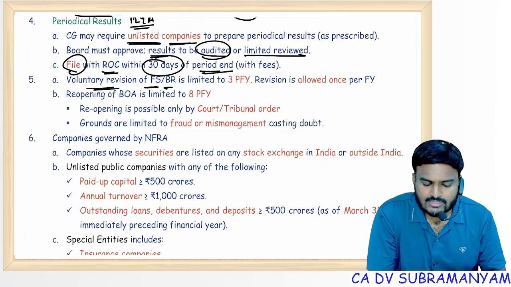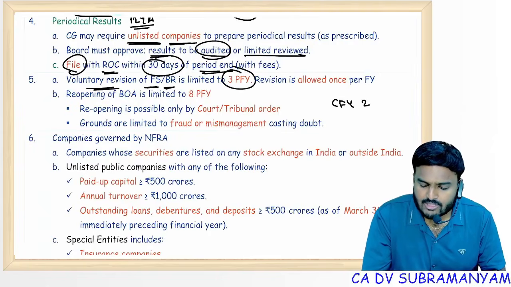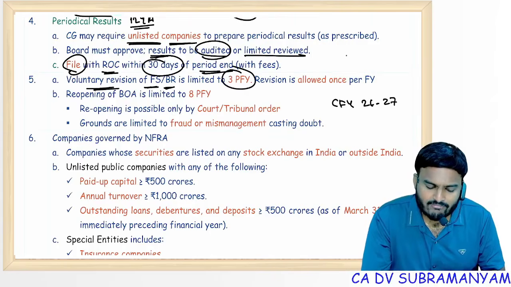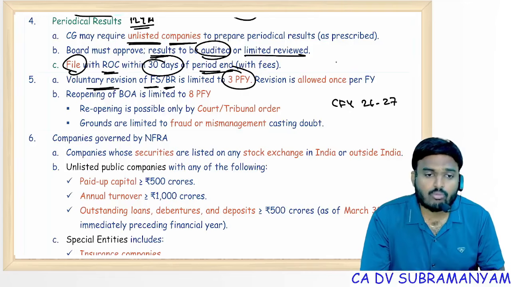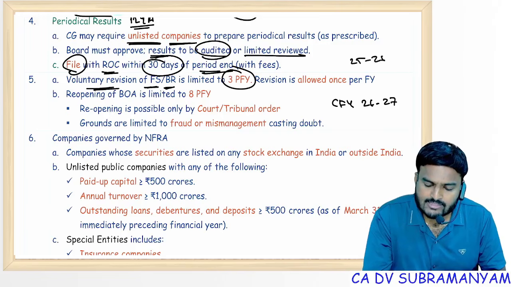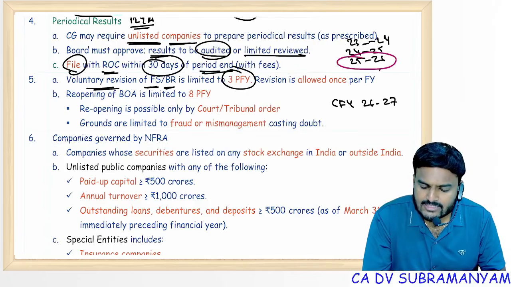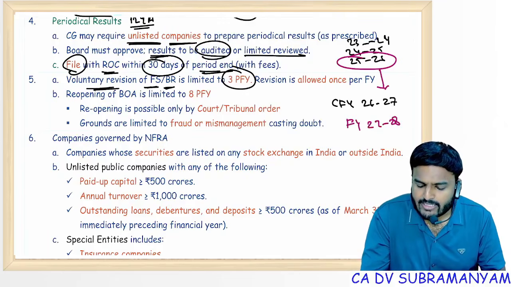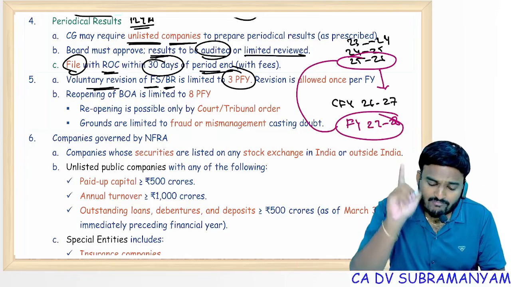Voluntary revision of financial statements and board report is limited to 3 preceding financial years. Right now, the current financial year is 26-27, right? So you can voluntarily revise financial statements in case of non-compliance with Section 129, and board report non-compliance with Section 134, with respect to how many years? 3 years. That means 25-26, 24-25, 23-24. Suppose you revise 25-26 financial statements this year. Next year, 27-28, can I do the revision one more time for 25-26? No, revision is done only once.